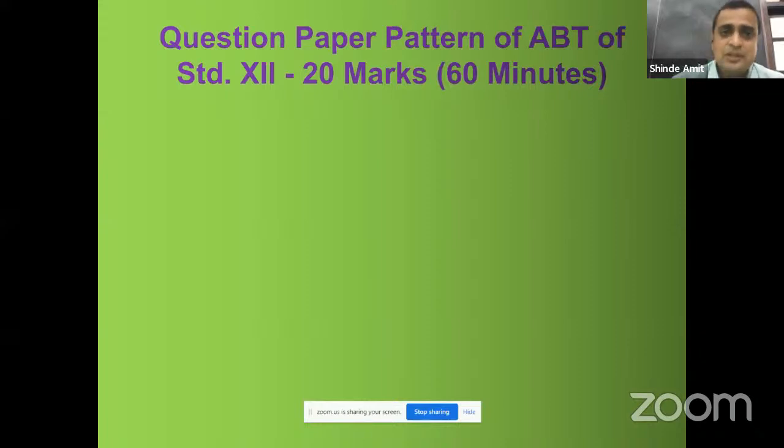So now we are going to discuss the ABT question paper pattern of the subject Organization of Commerce and Management. It will be a 20 marks ABT exam taken by the board. Time allotted will be 60 minutes. This exam will be purely objective type questions. Each question will carry 1 mark. So 80 marks theory paper and 20 marks ABT paper, total it will become a 100 marks paper. Now this ABT question paper will be taken in the college itself and will be purely objective questions.